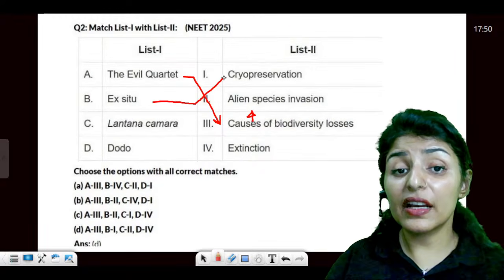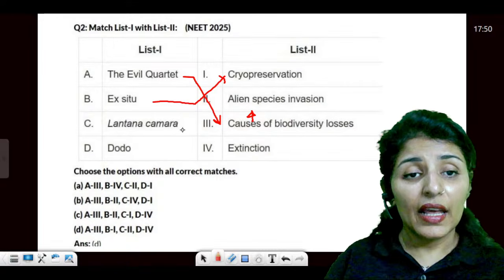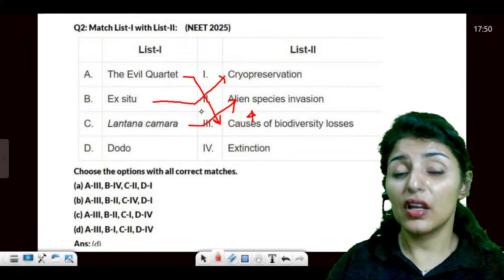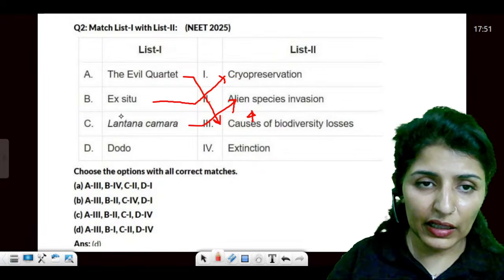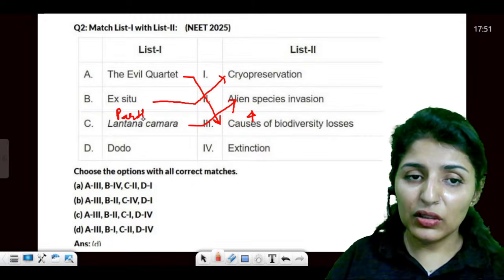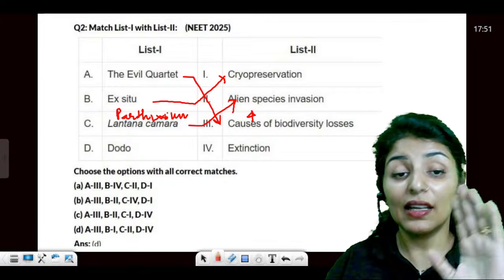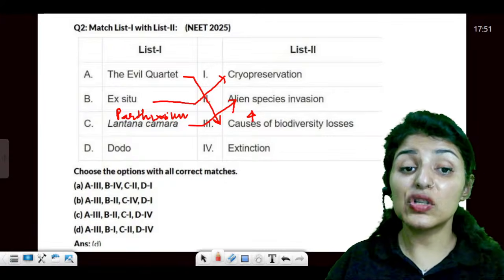Ex situ, where it is taken out from the natural habitat, it is cryopreservation. And then we have lantana. Lantana is an alien species invasion. In another year, I think 2023, they gave parthenium. Last year, in 2025, they gave the example of lantana. Parthenium, lantana, these are the alien species.